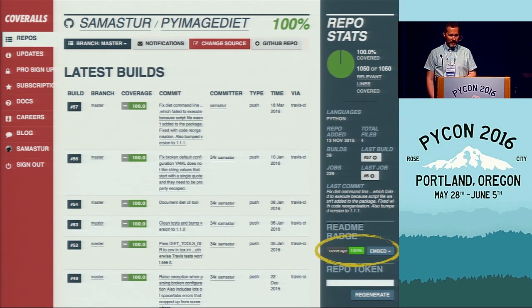Now, at this point, we have a locally installable package that gets tested every time we push changes, and it also collects information about coverage. But if we publish this package, I'm guessing we wouldn't be inclined to use it if it wasn't ours or it wasn't a package of last resort.